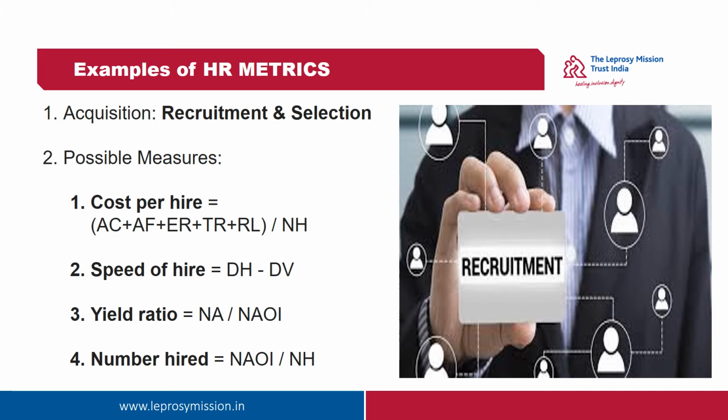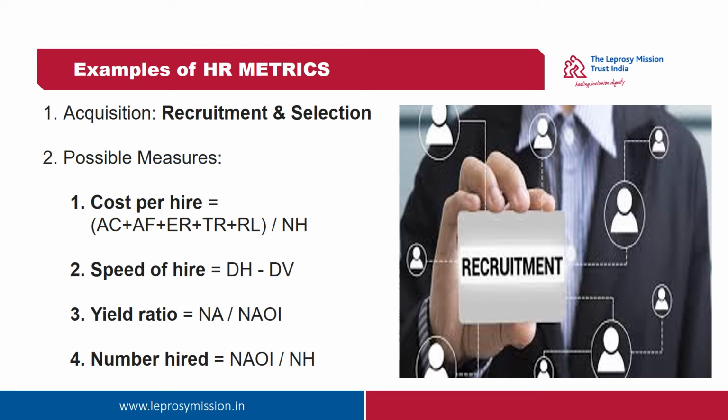Similarly, to measure number hired ratio, we have to take number of applications selected for interview divided by number of candidates hired. As mentioned in the above example, the number of applications selected for interview are 10.